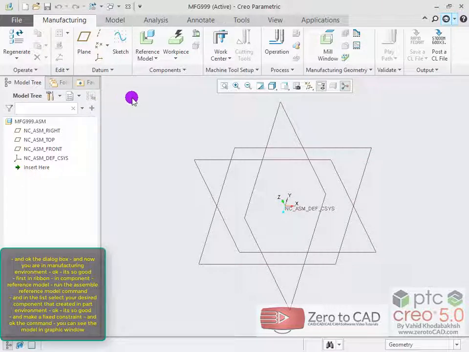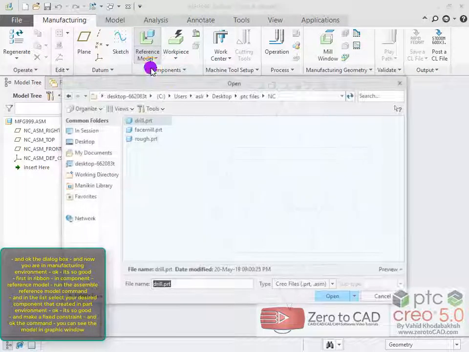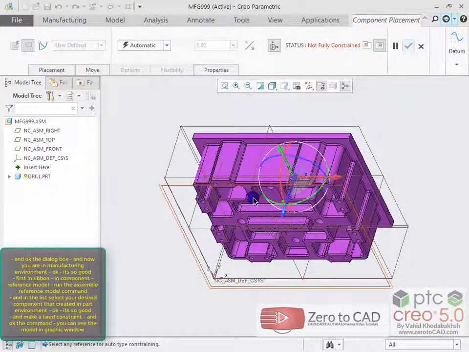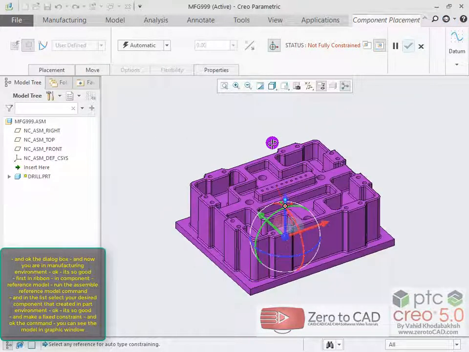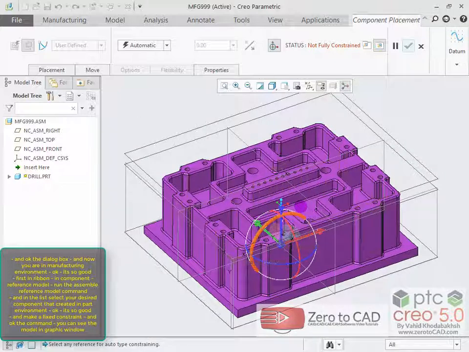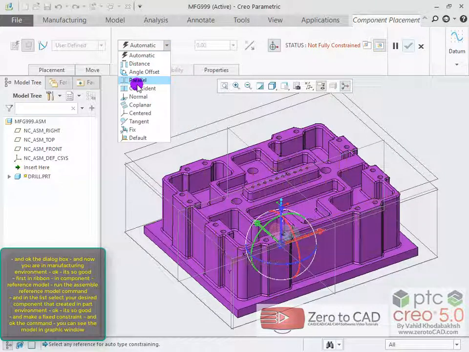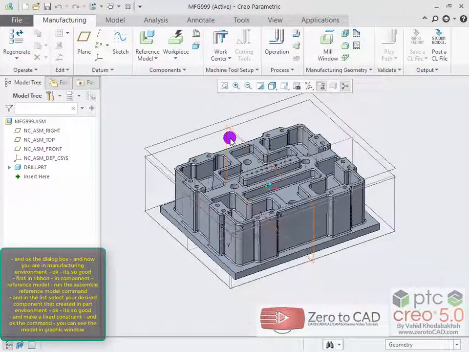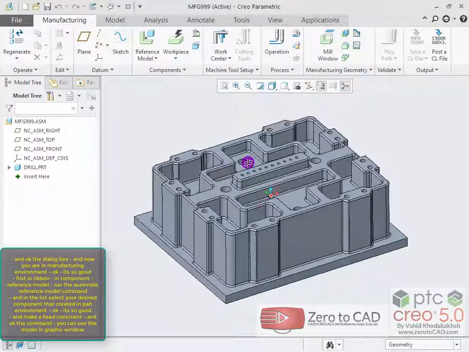First in the ribbon, in component, reference model, run the assemble reference model command, and in the list select your desired component that was created in the part environment. OK. It's so good, and make a fixed constraint, and OK the command. You can see the model in the graphic window.